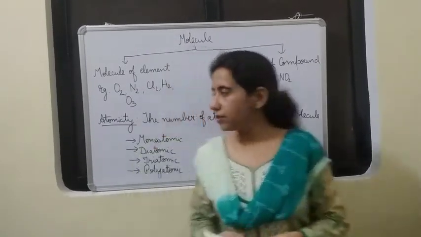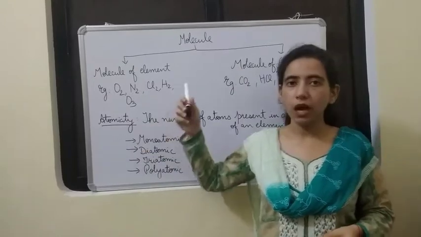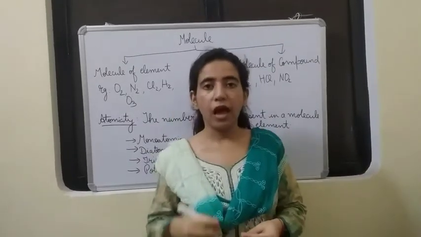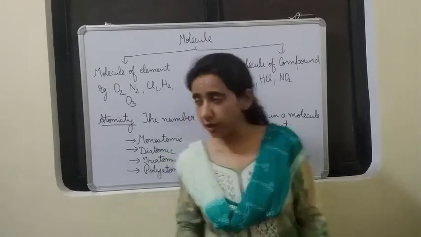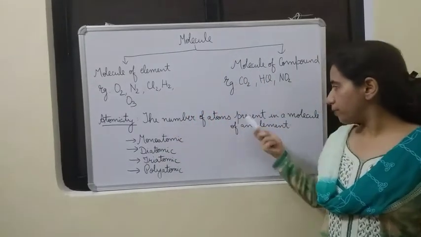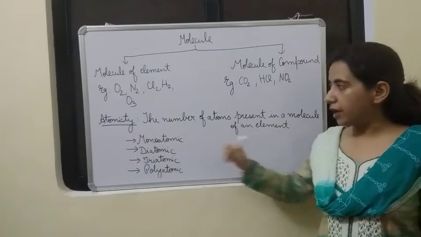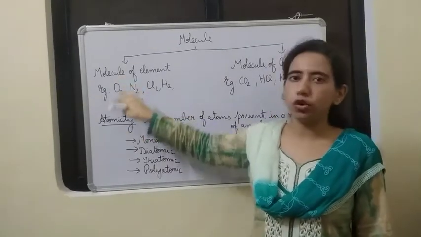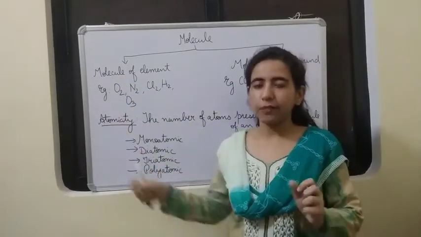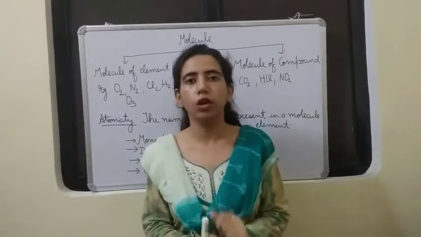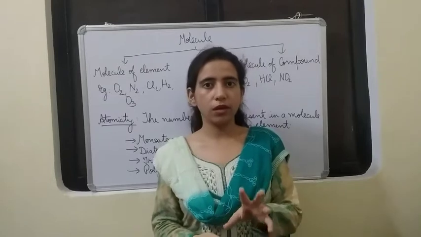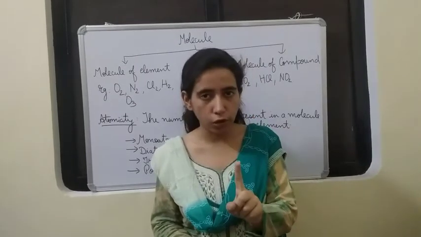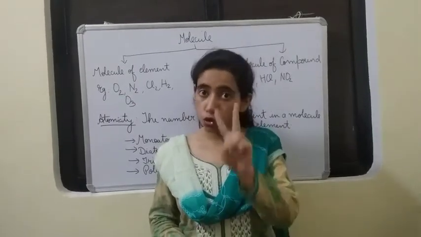Alright. Then there is a term atomicity. Atomicity is the number of atoms present in a molecule of the element. This term is only there for molecule of the element, not for compounds. That means how many atoms are there in one molecule. If we take one example, oxygen. We know oxygen consists of two atoms in one molecule. So its atomicity is 2.